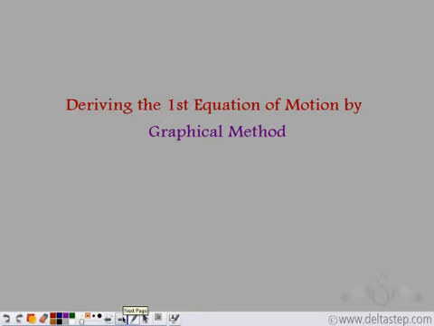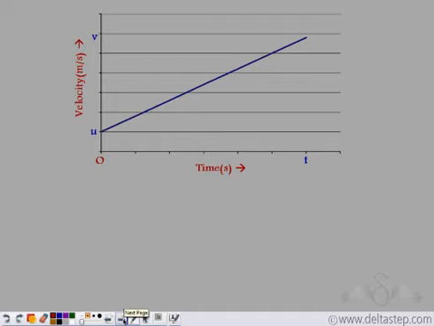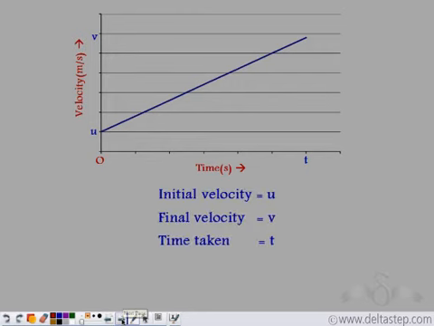Now we can also derive the first equation of motion using graphs. So let us see how we can derive the first equation of motion using the graphical method. This is a velocity time graph. At time t equal to 0, initial velocity is u. Total time taken is t. And at time t seconds, the final velocity is v. So we get initial velocity is given by u, final velocity is given by v, and time taken is given by t.